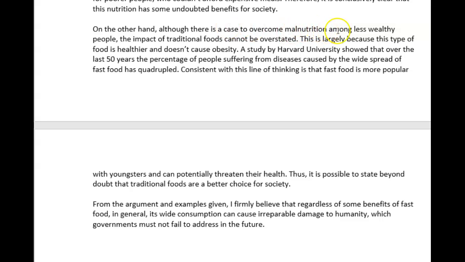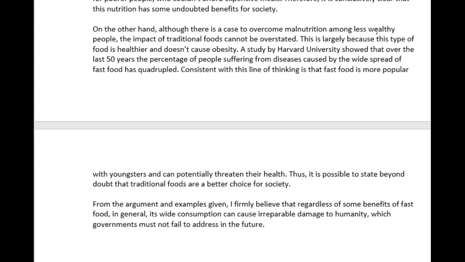prevent malnutrition among less wealthy people, the impact of traditional foods cannot be overstated. This is largely because this type of food is healthier and doesn't cause obesity. A study by Harvard University showed that over the last 50 years, the percentage of people suffering from diseases caused by the widespread of fast food has quadrupled. Consistent with this line of thinking is that fast food is more popular with youngsters and can potentially threaten their health. Thus, it's possible to state beyond doubt that traditional foods are a better choice for society.